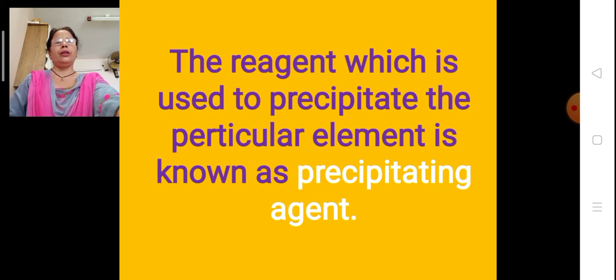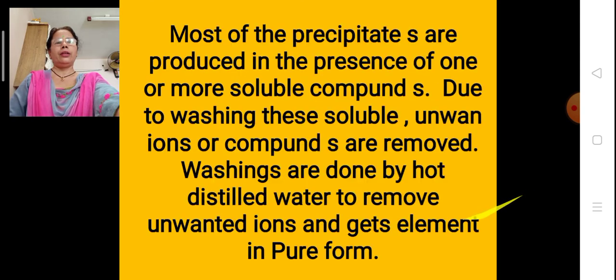The reagent which is used to precipitate the particular element is known as the precipitating agent. So for iron, we have to use the precipitating agents NH4Cl and ammonium hydroxide. Most precipitates are produced in the presence of one or more soluble compounds.